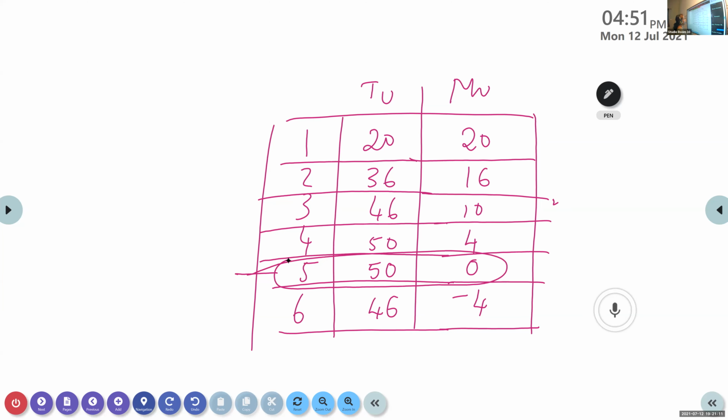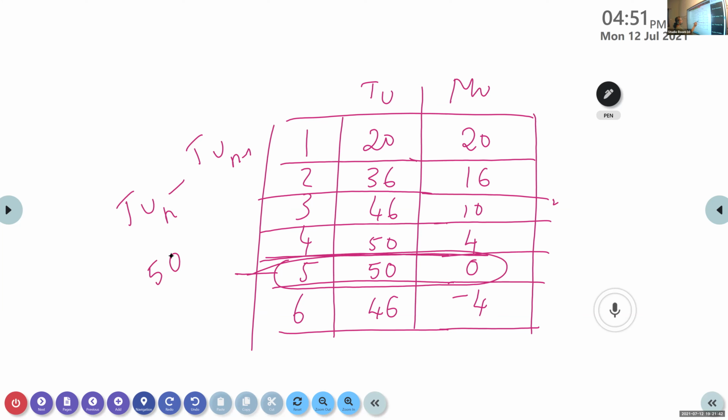Abhilash? Yes, ma'am. Marginal utility will be equal to the total utility of the nth term minus the total utility of the (n minus 1)th term, MU = TU(n) - TU(n-1). If you want to find the fourth unit, how will you do that? What is the total utility there? 50.